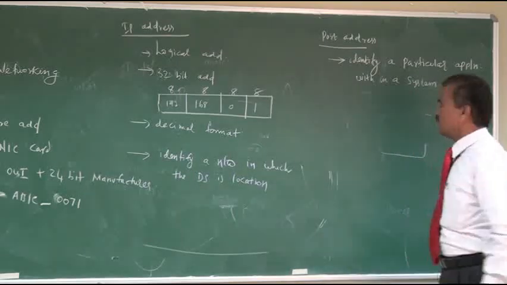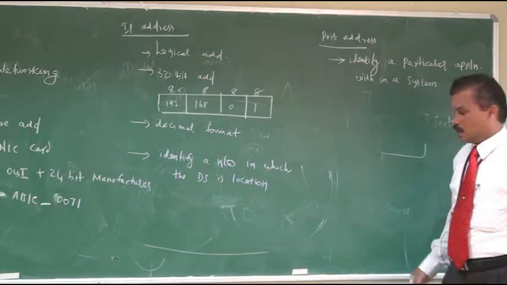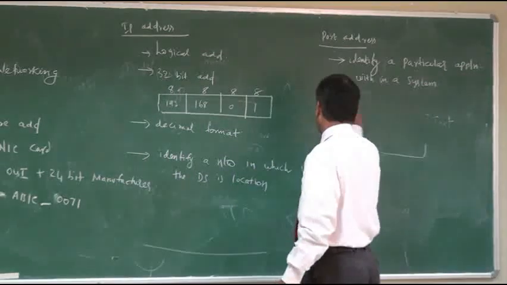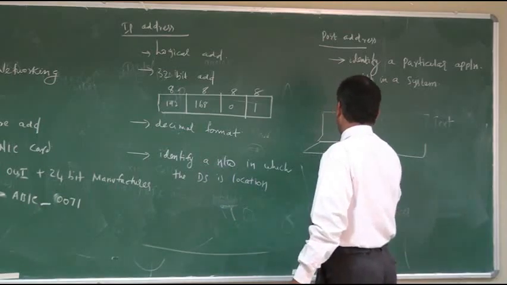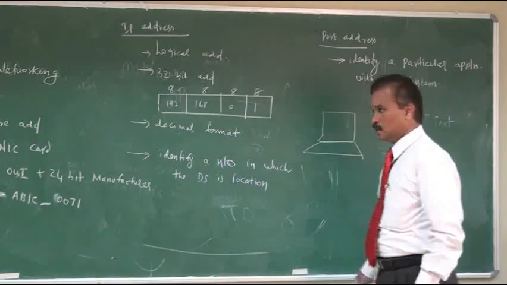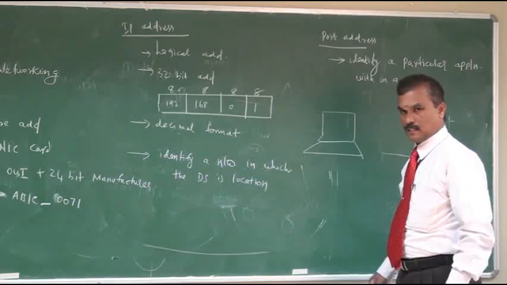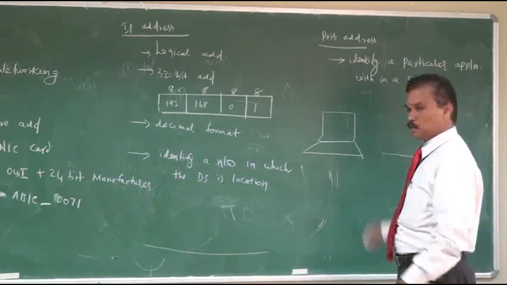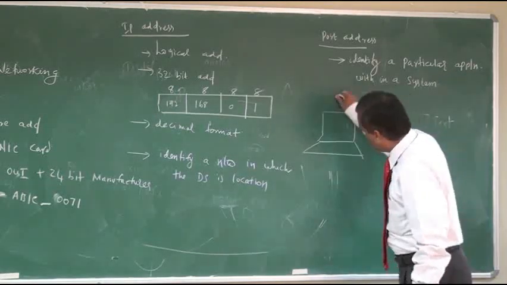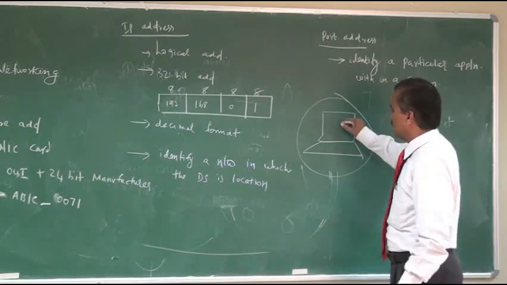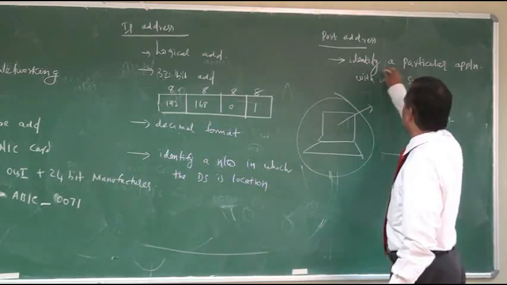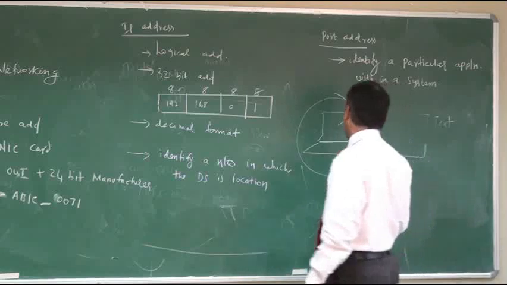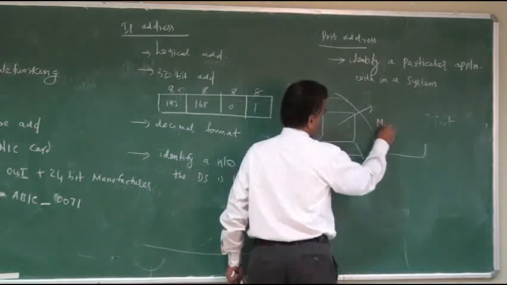What is the meaning of identify a particular application? You have a destination system, right? We can identify the destination system through the MAC address. Then why do we need this port address? In the destination system we can run multiple applications at the same time.